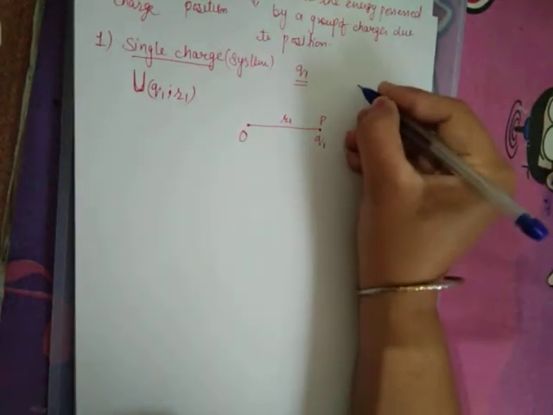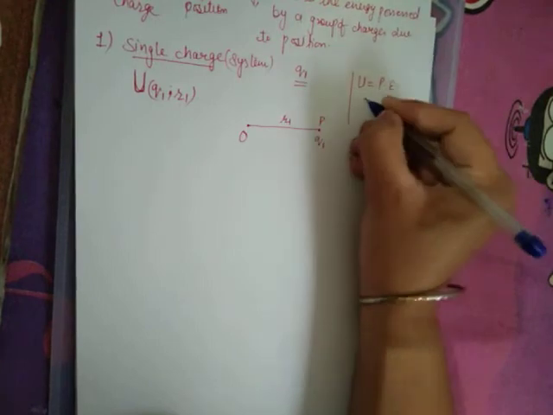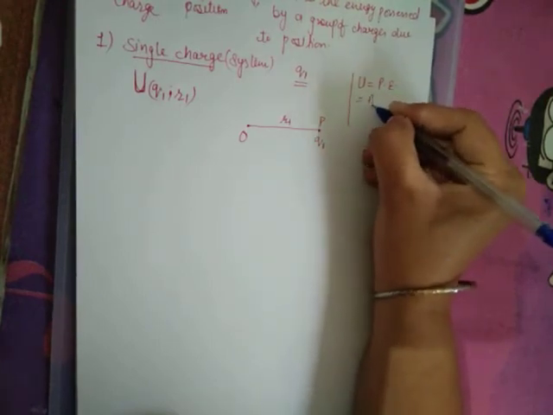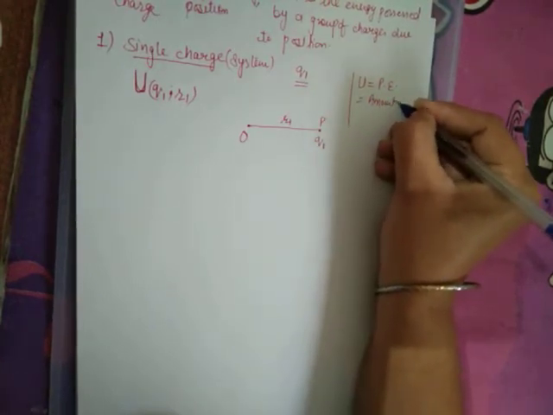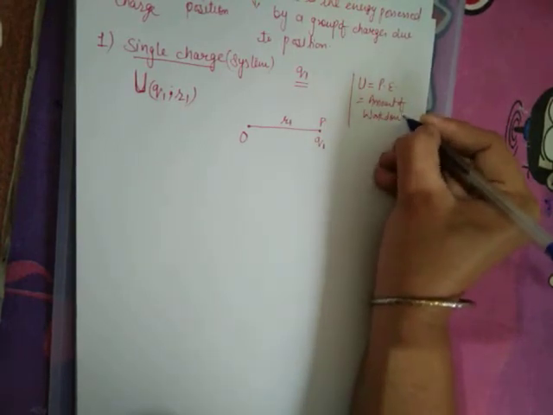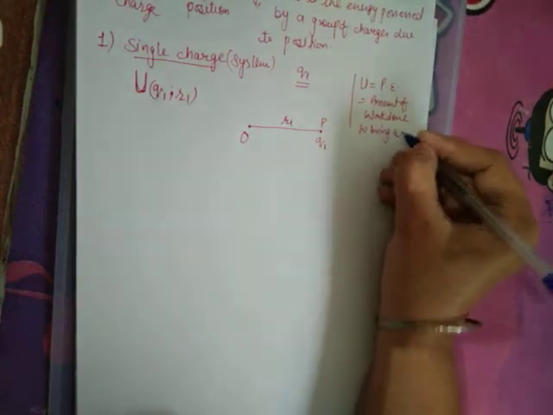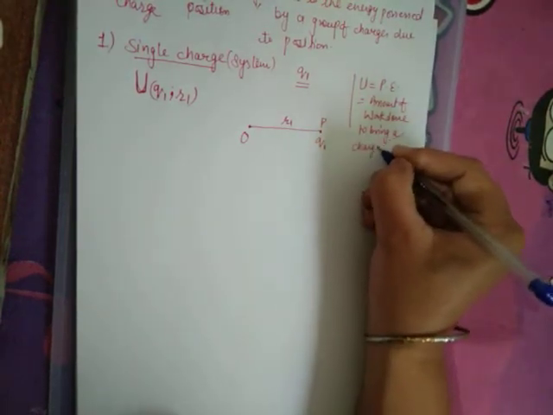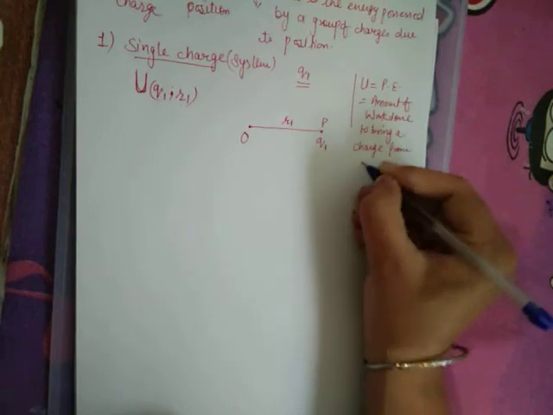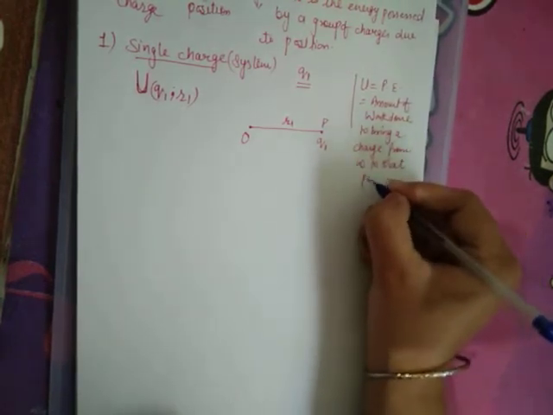What is potential energy? Potential energy is the amount of work done to bring a charge from infinity to that point. From infinity to that point.